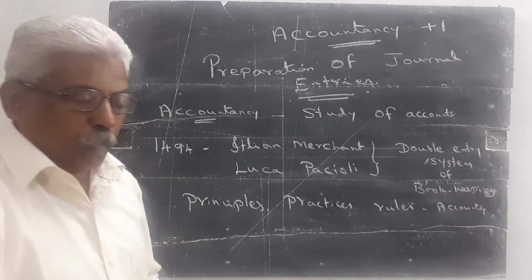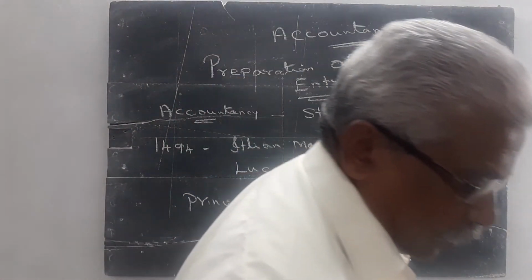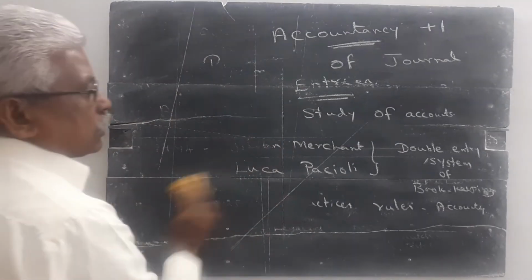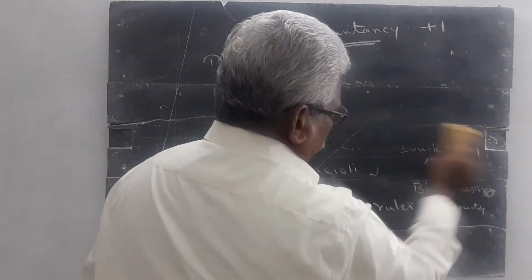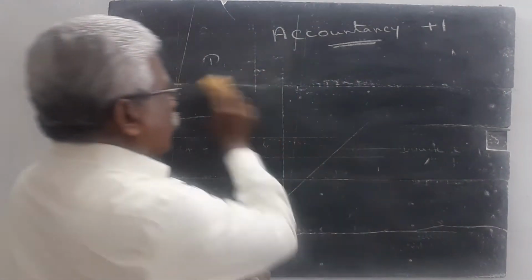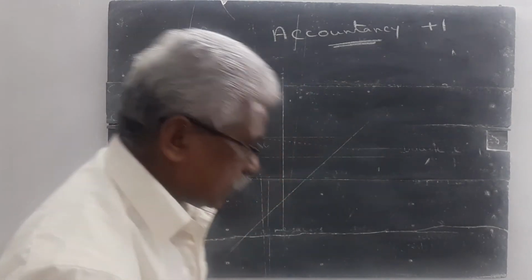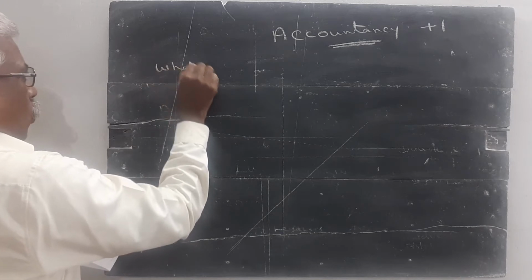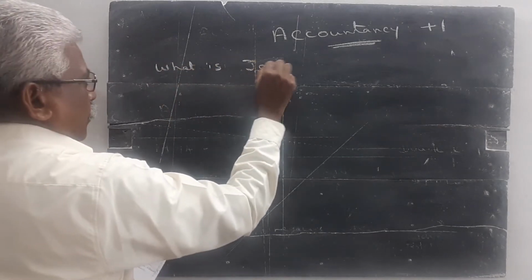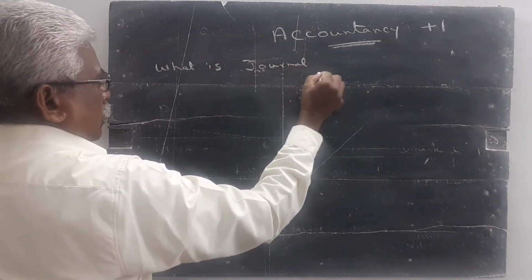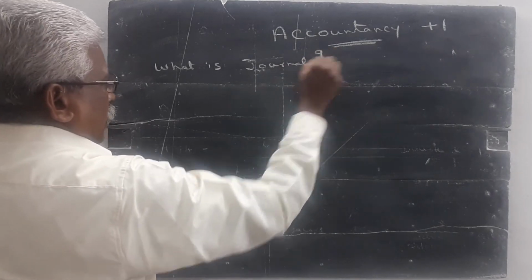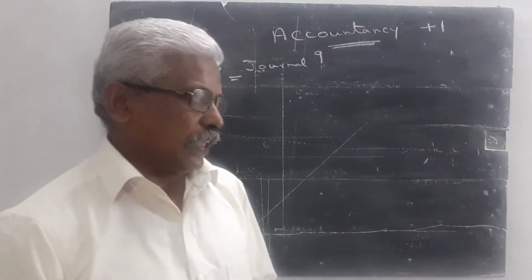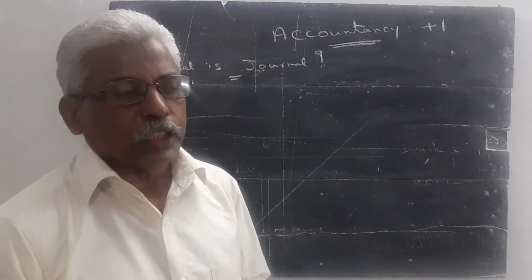Then the next point: what is journal? The next procedure is preparation of journal. When we prepare the journal entries, you have to use an accountancy notebook.